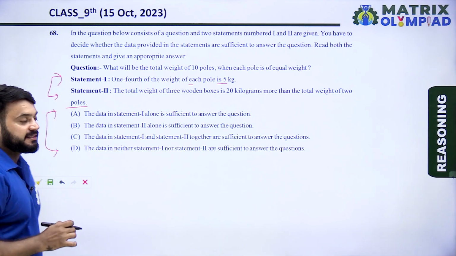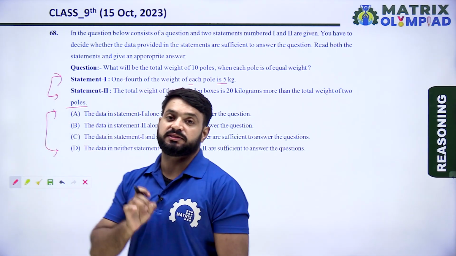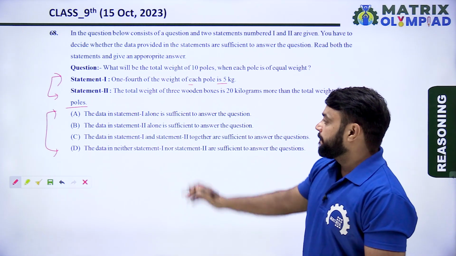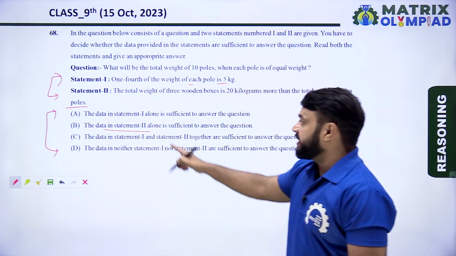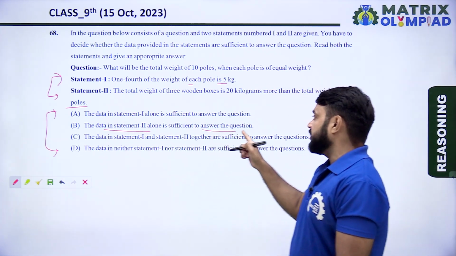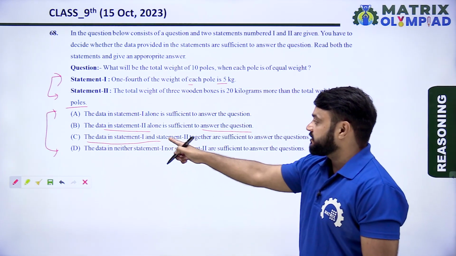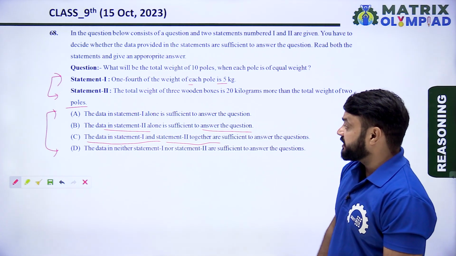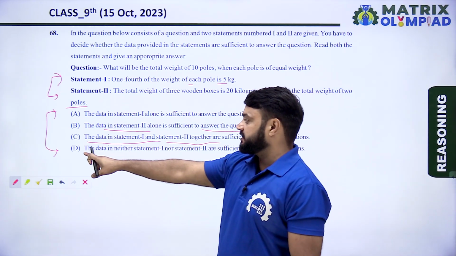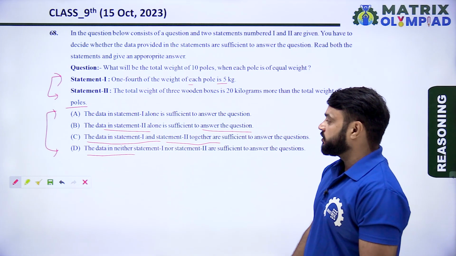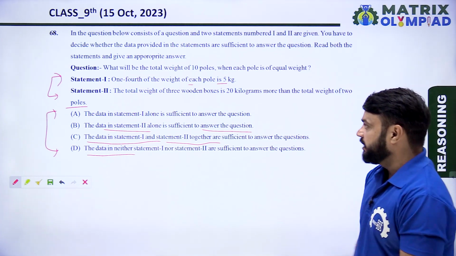Option A: the data in statement first alone is sufficient to answer the question. Option B: the data in statement second alone is sufficient to answer the question. Option C: the data in statement first and statement second together are sufficient to answer the question. Option D: the data in neither statement first nor statement second is sufficient to answer the question.